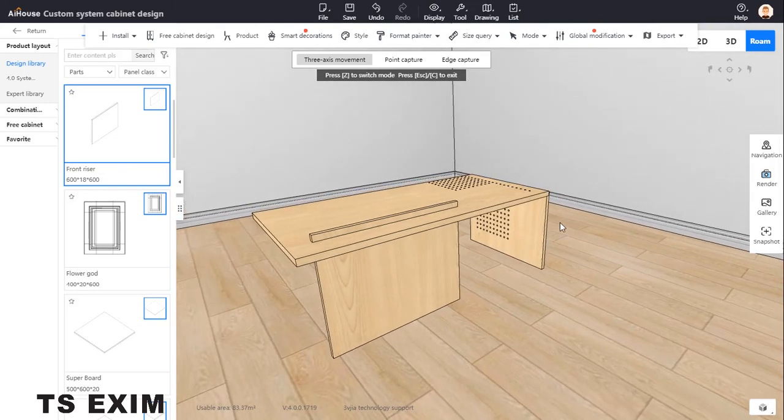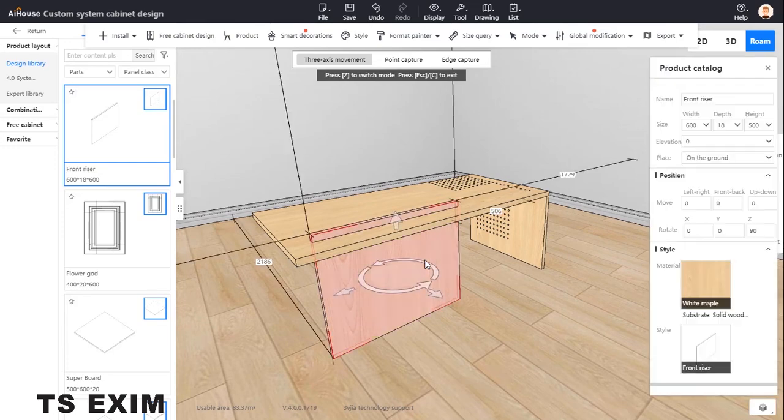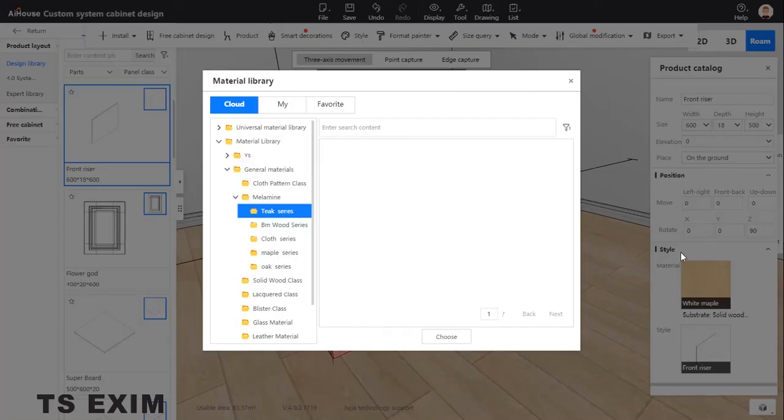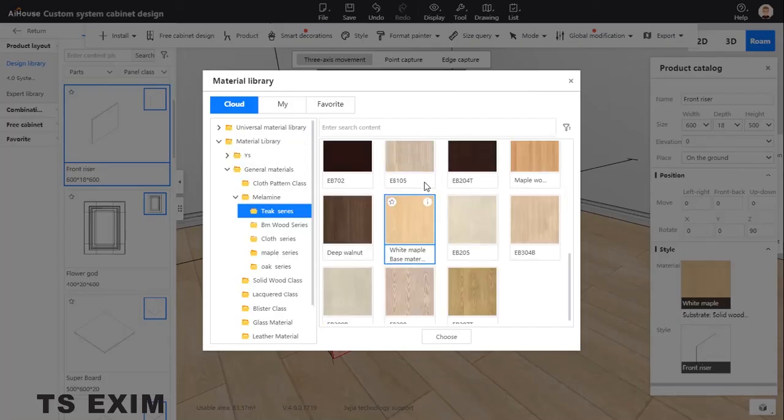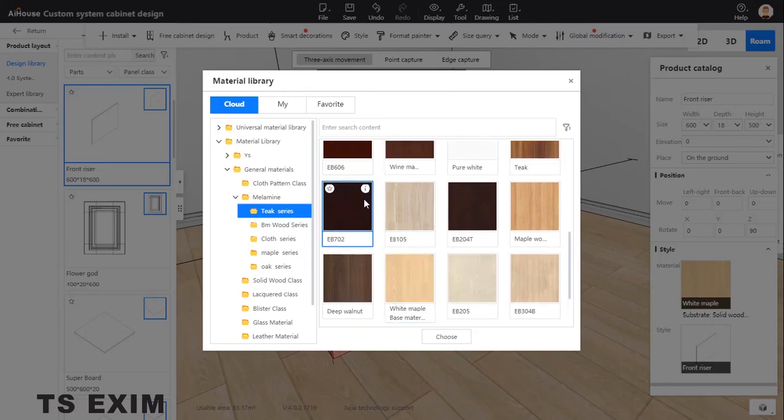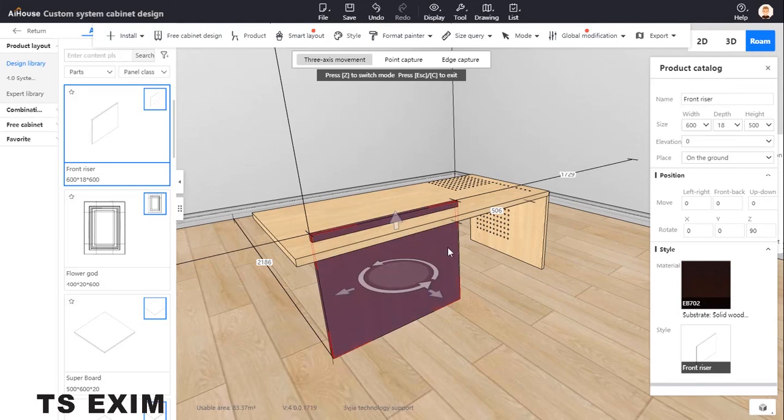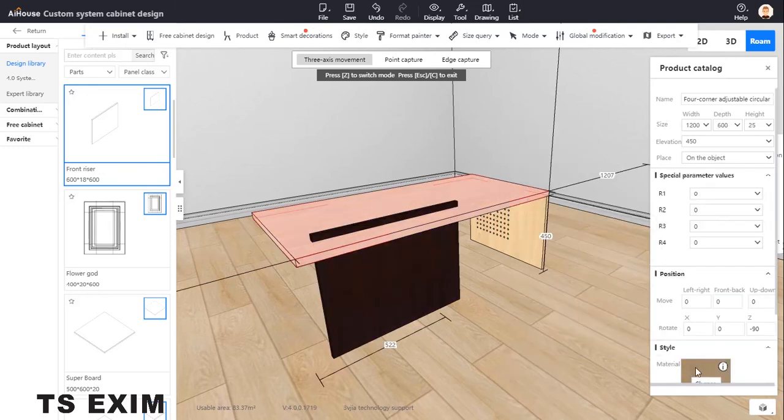So later just change the color. This one I put dark color a bit. Okay, dark color. And this one here, I choose another color, something like this one.